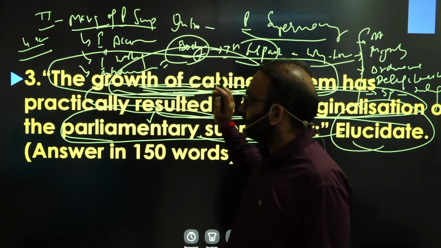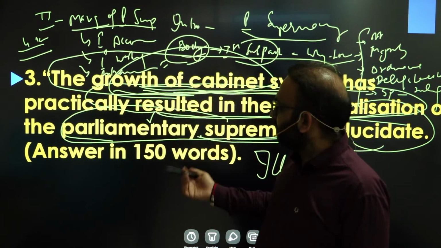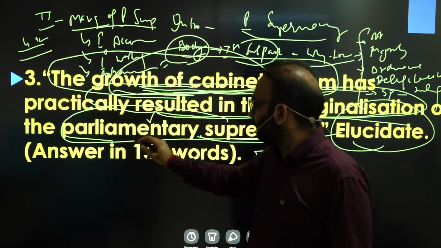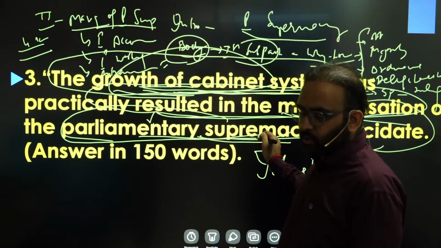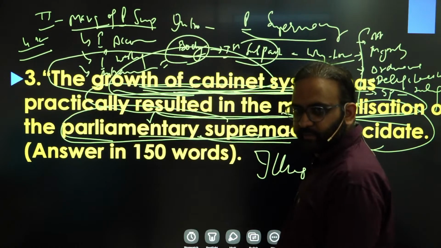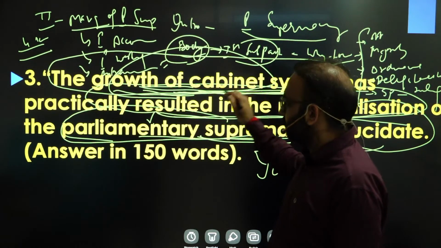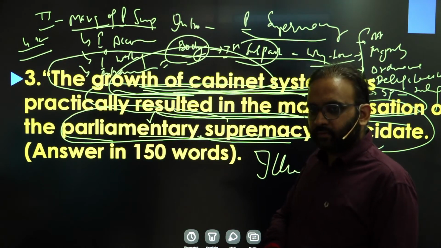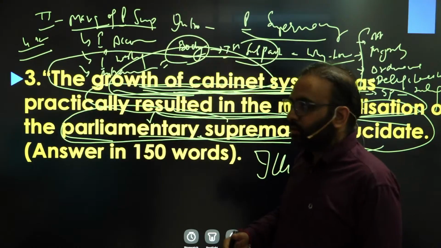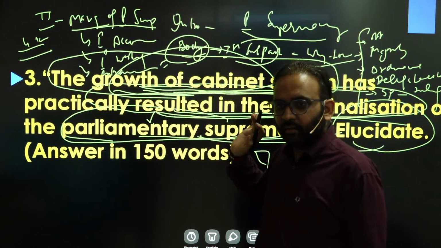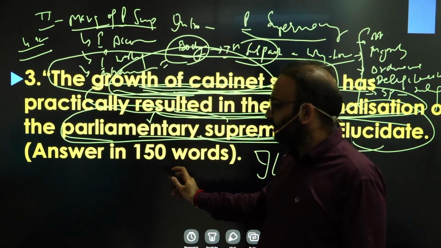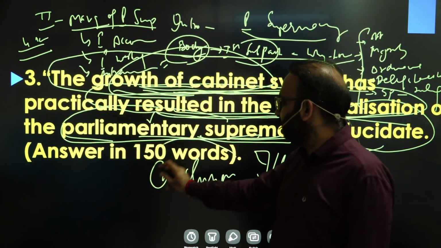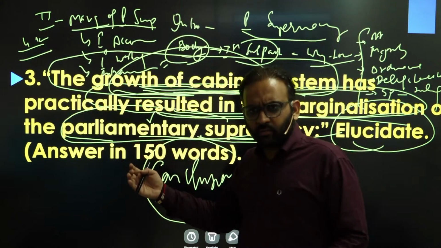So that will be the second body part. Now the statement gets addressed. You have explained parliamentary supremacy in the introduction, then how the cabinet system grew in the first body part, then how the marginalization of parliament is happening and its consequences in the second body part. Then you have to just wind up the answer. How will you wind up the answer? By making a comment on the given state of affairs.